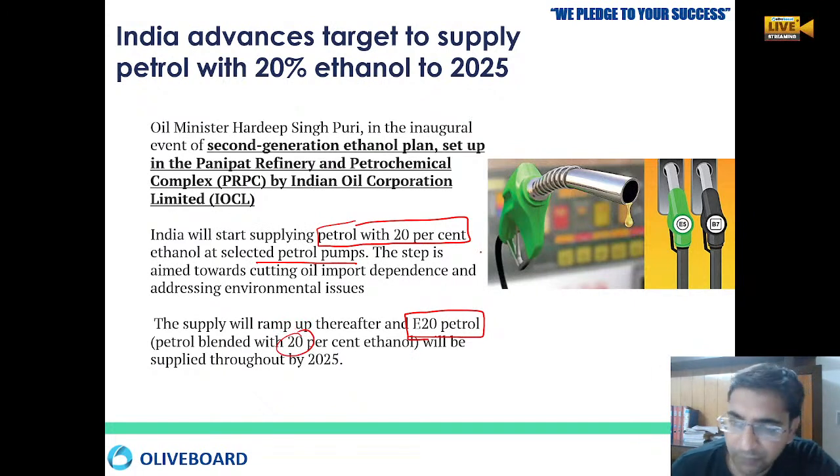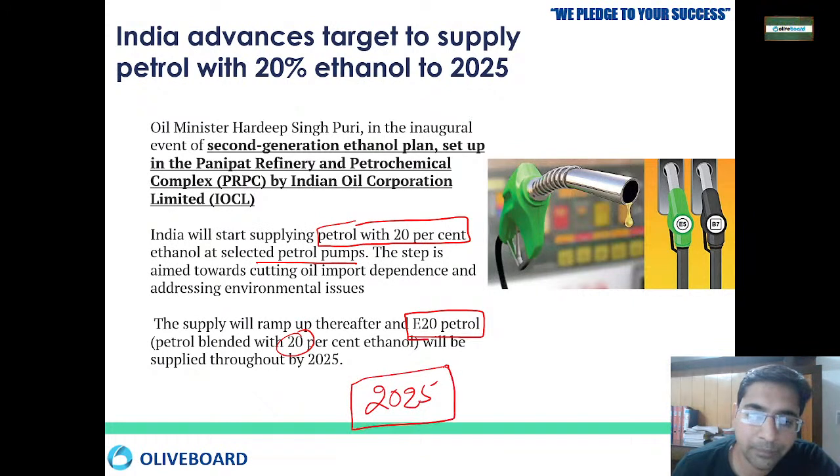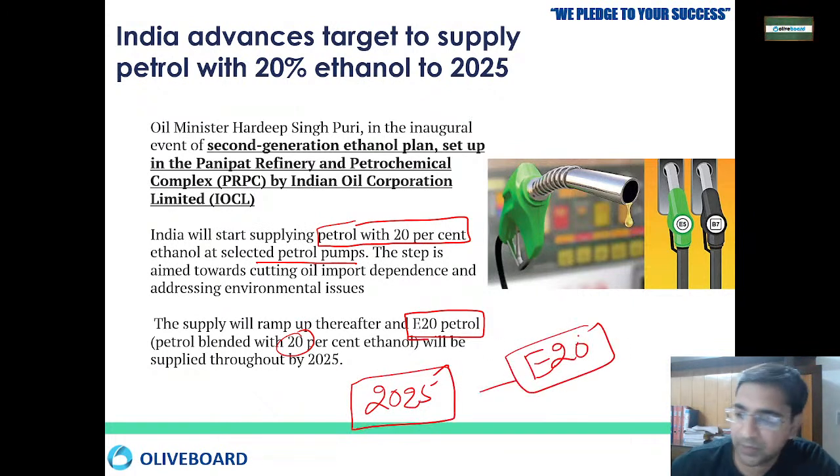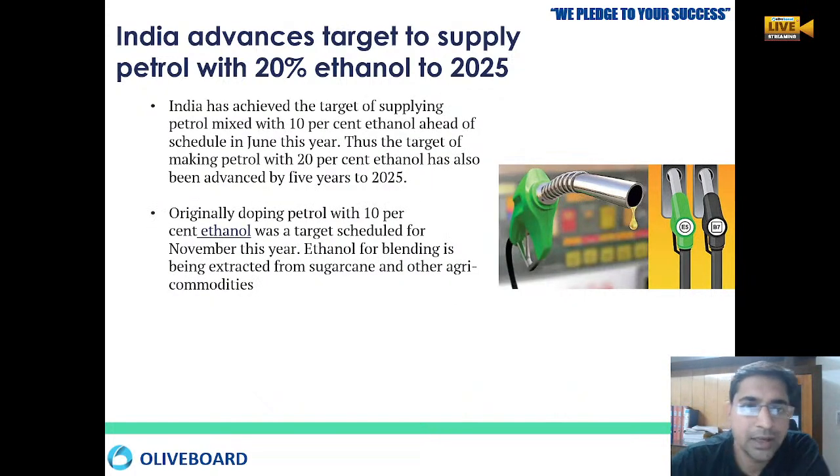And now the target is that by 2025 every petrol pump should be providing E20 petrol. Right now, only selected petrol pumps will be supplying this, but slowly we have to achieve that much ethanol production so that by 2025 we will be supplying 20% ethanol blended petrol to all the petrol pumps. The target earlier was 10%, but that was achieved ahead of time.